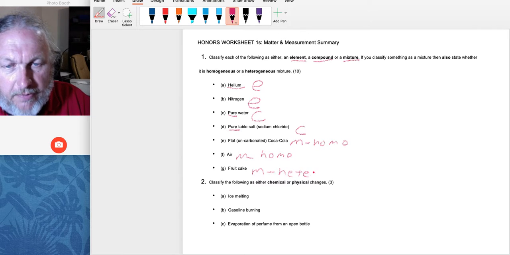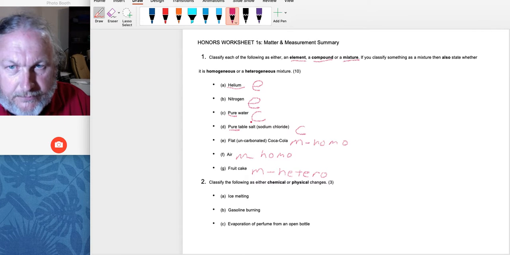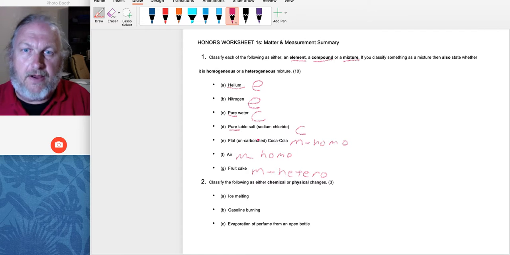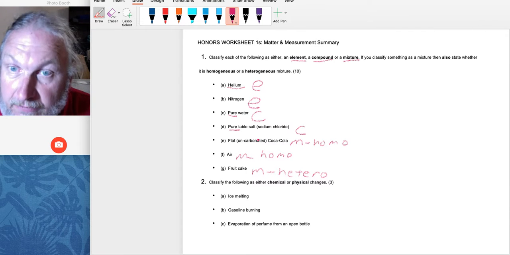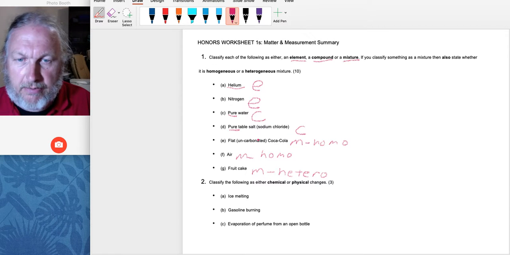Okay, so enough on those. Now, let's go over here. You got that? That's where we're going to classify stuff as either an element, a compound, or a mixture. I think we got that for most of the part. Now, is it a chemical or physical change?